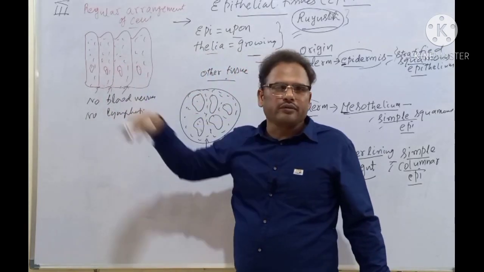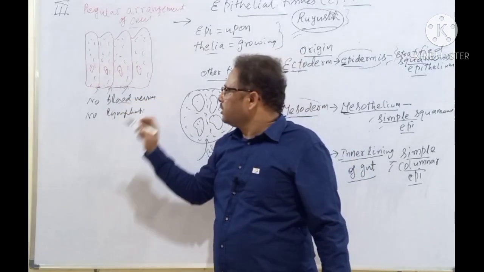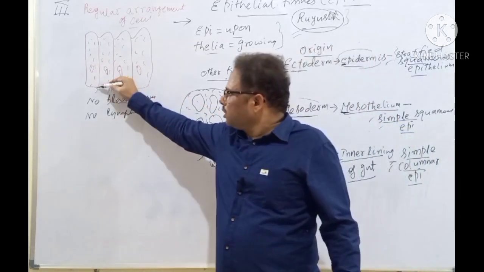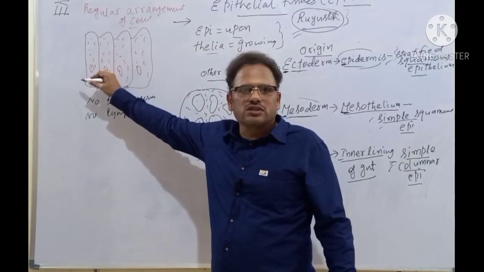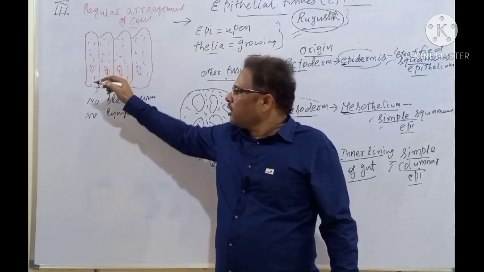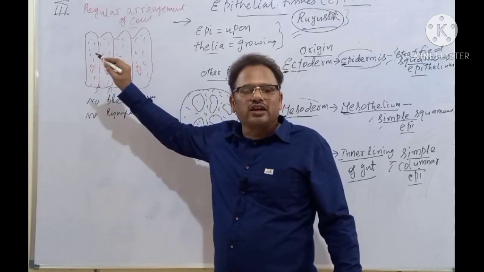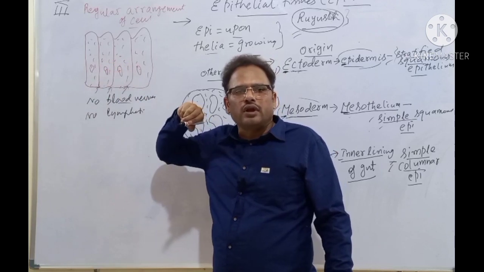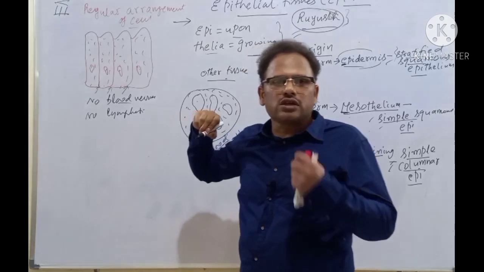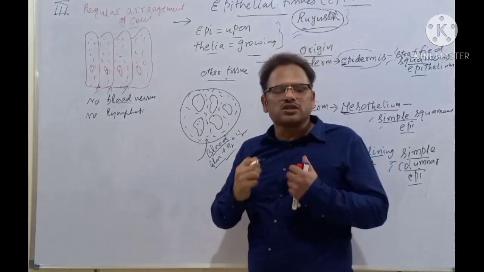When there is no blood supply, what happens? The glucose, oxygen, water are not supposed to transfer here because the blood vessels are not piercing here. Why? Because these cells are tightly packed. Then how can it go? Will the epithelial tissue sustain its life? Yes, it is possible, bachcho.